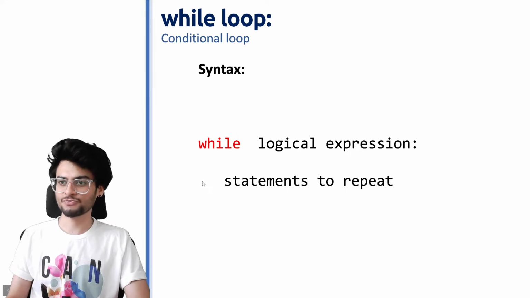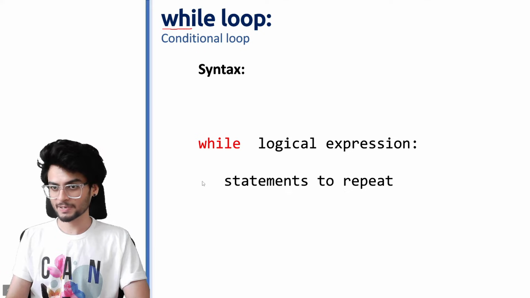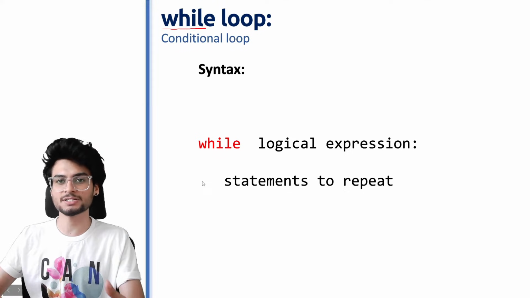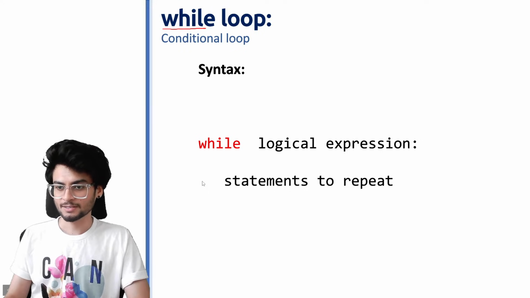The syntax of while loop looks something like this. Again, ये जो while loop है, this is also doing the same thing. इस loop को आप use करके भी repetitions कर सकते हो, but इसका जो syntax है थोड़ा differ करता है as compared to for loop. So again, the keyword while is used.